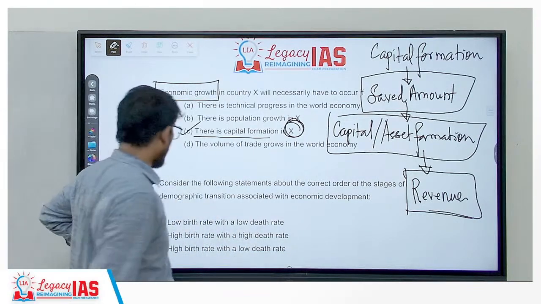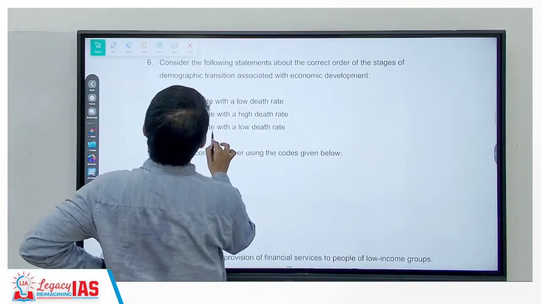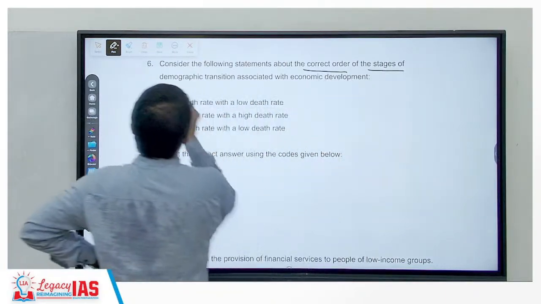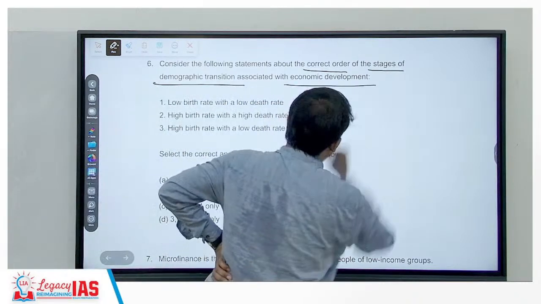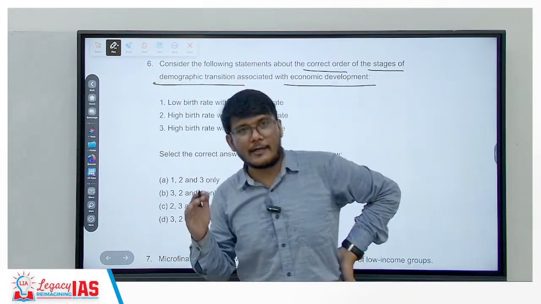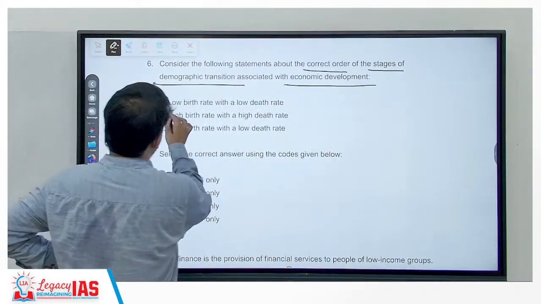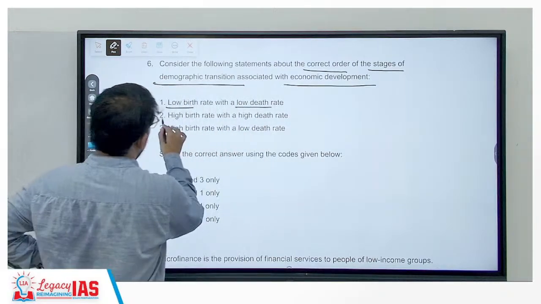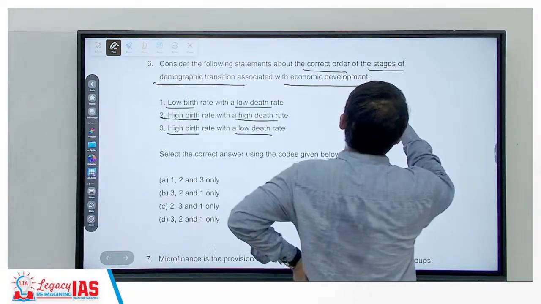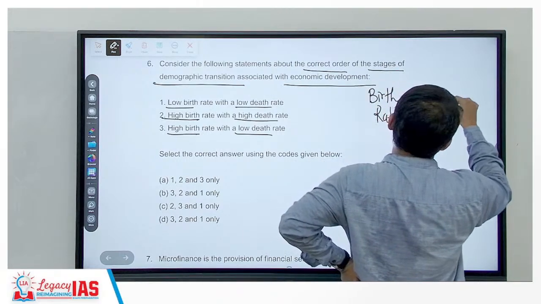Alright, let's move on to the next question. Question number 6 says, consider the following statements about the correct order of the stages of demographic transition associated with economic development. Basically asking what will be the demographic transition with respect to the economic development that is happening. Okay, so they have given low birth rate, low death rate, high birth rate, high death rate, high birth rate, low death rate. So basically they have given us birth rate and death rate.